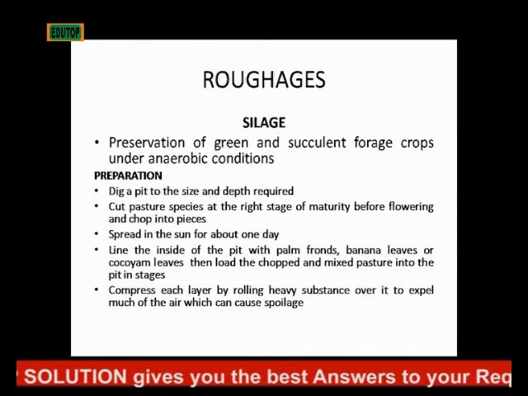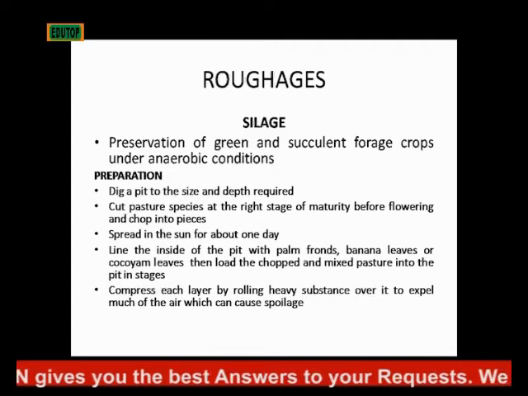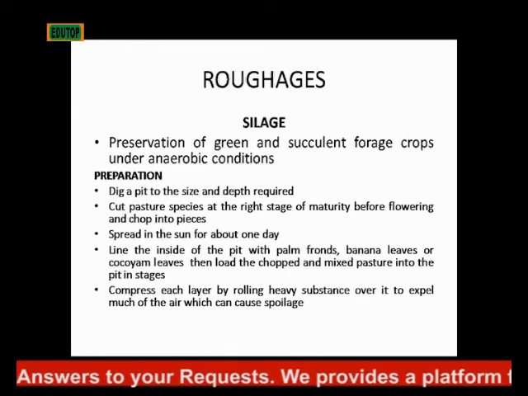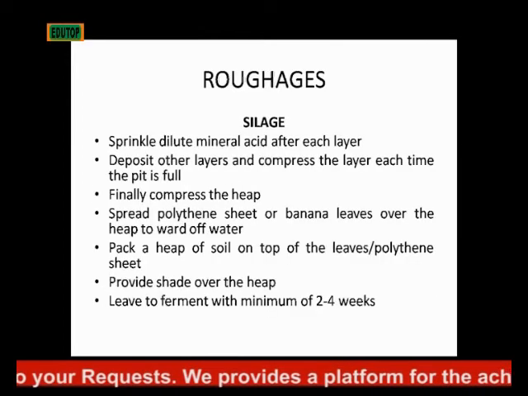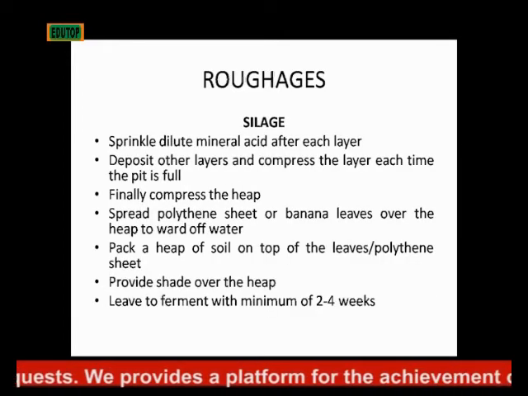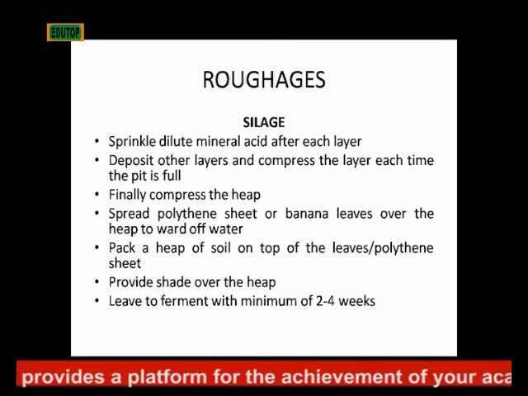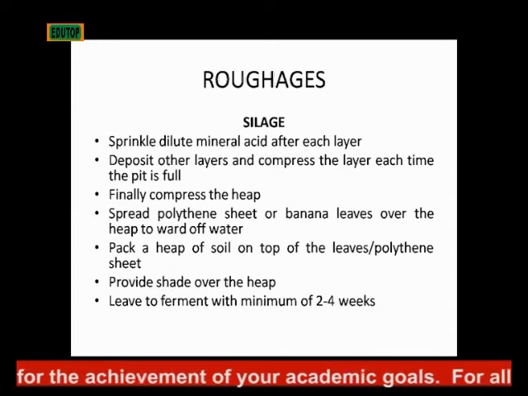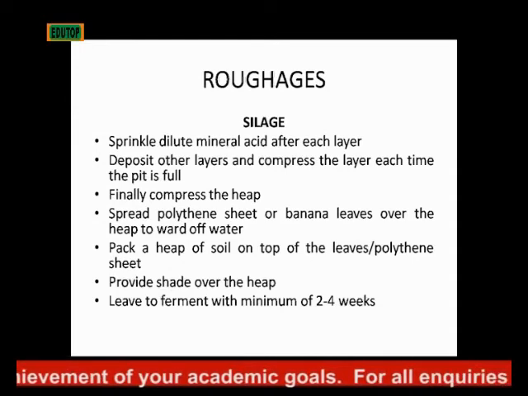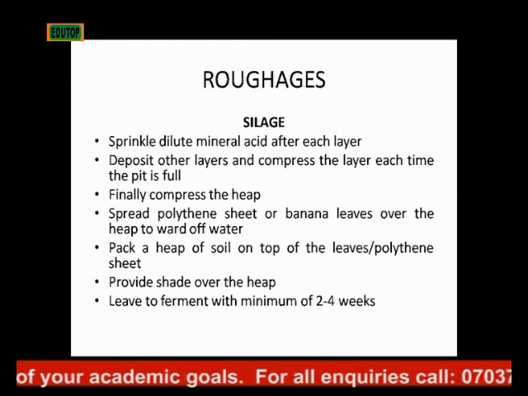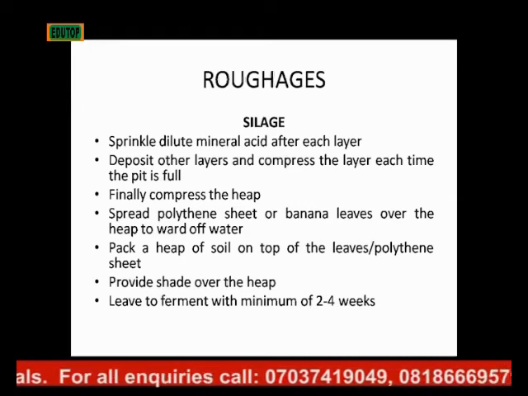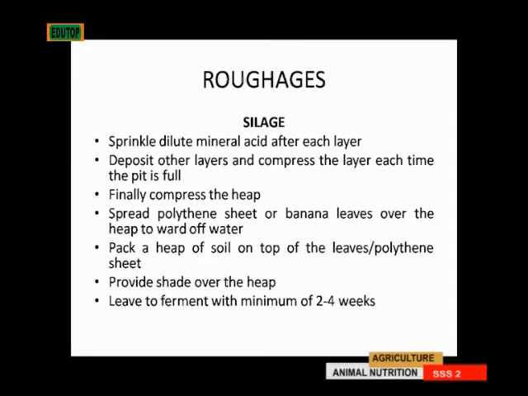Then you compress each layer by rolling a heavy object over it to expel much of the air which can cause spoilage of the plants. Then you sprinkle dilute mineral acid after each layer. Then you deposit other layers and compress the layer each time until the pit is full. Finally, you compress the heap. Then you spread polythene sheets or banana leaves over the heap to ward off water. You pack a heap of soil on top of the leaves or the polythene sheets that you use.